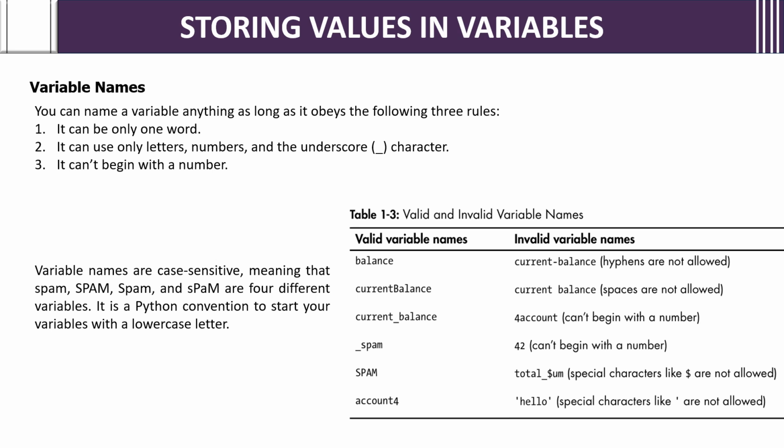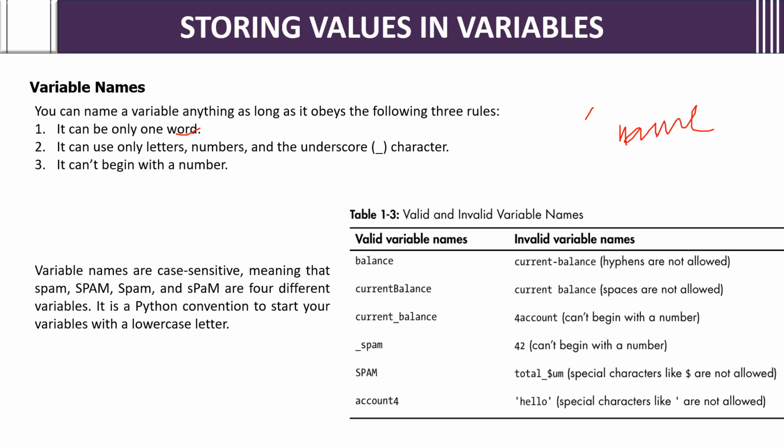Variable names. You can name a variable anything as long as it obeys some rules. You can write whichever name you want, but there are some rules you need to follow. It can be only one word. You can't write, for example, my name with a space between. If you want to write my name, you should give it without a space. It should be one word.